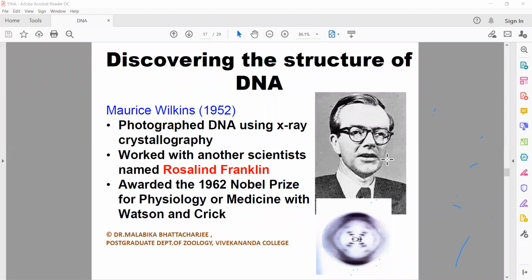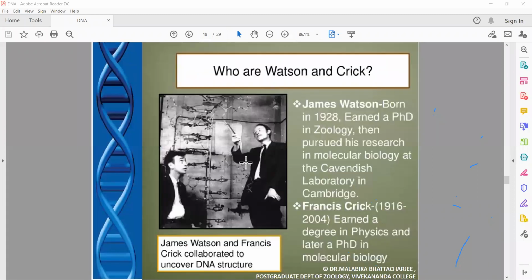And this is Wilkins, okay. And this is James Watson and Francis Crick. They were very much interested in Linus Pauling's work. By then, Linus Pauling had already discovered the alpha helical structure of proteins. And they were very much inclined to the fact that Pauling had discovered the protein structure by alpha helix. And again, they were working on a model as to how.